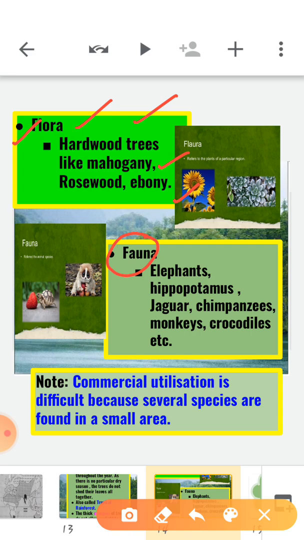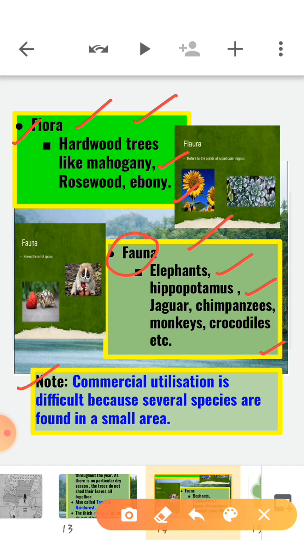The wildlife here is also rich: several types of animals, birds, insects and reptiles, right? Elephant, hippopotamus, jaguar, chimpanzee, monkey, crocodile, etc. are found in this region.